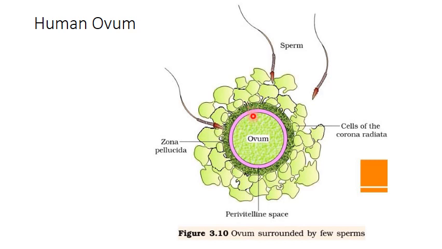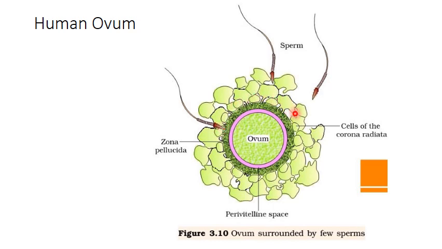Now the egg or the secondary oocyte, when it's released from the Graafian follicle, is surrounded by two layers. One layer is non-cellular layer called as zona pellucida, and another is the multicellular layer that is called as corona radiata. Zona pellucida is secreted by the secondary oocyte, and it has receptors for sperm. So when a sperm reaches, it binds to the receptors present on the zona pellucida, and that is going to trigger completion of meiosis 2, formation of the single ovum and the second polar body.